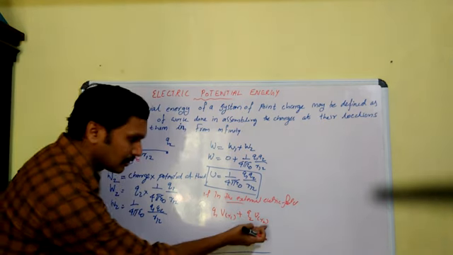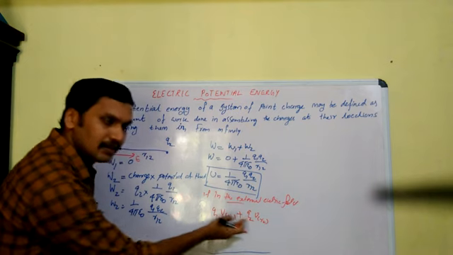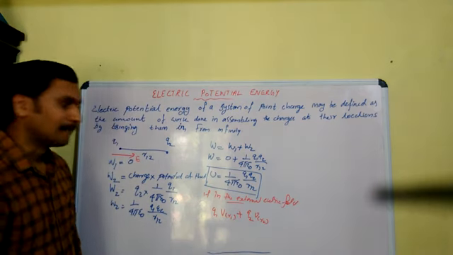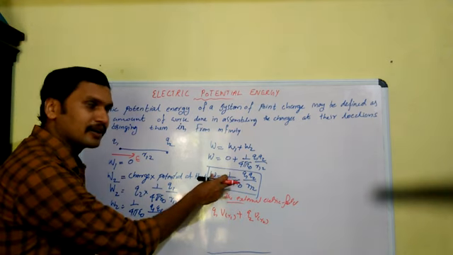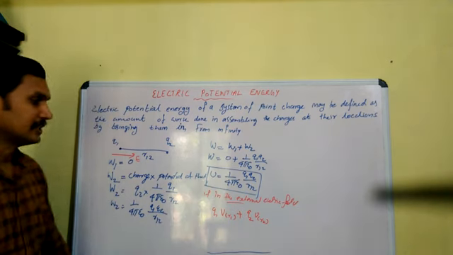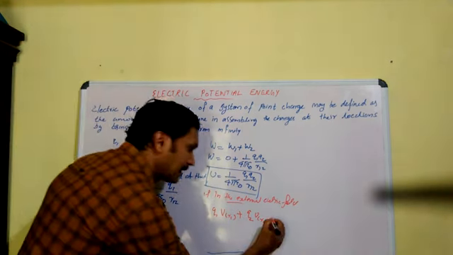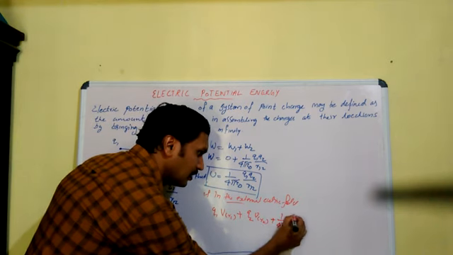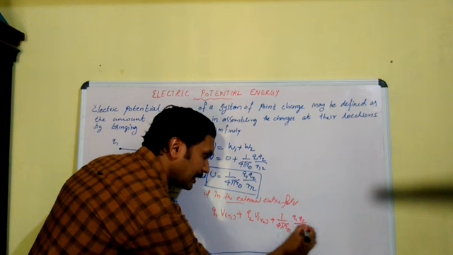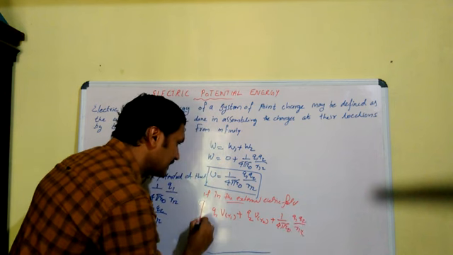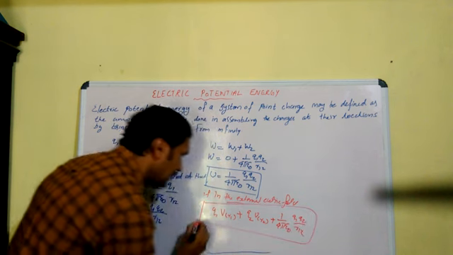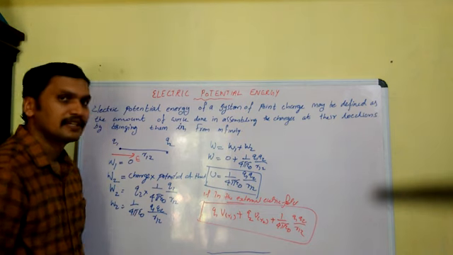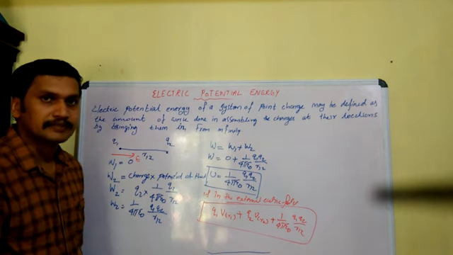Now this is the total work done to bring the charges in the external electric field, plus our potential energy of the system is there, so we can write plus 1 by 4 pi epsilon 0 Q1 Q2 by R12. This is the total potential energy of the system of these two charges if an external electric field is there.